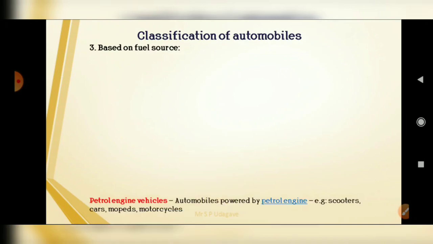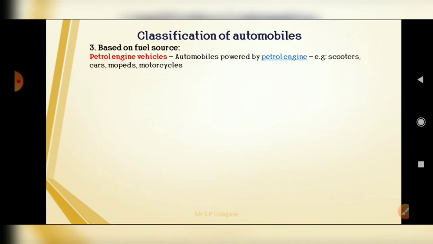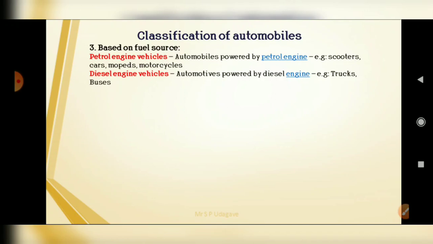So there are a number of fuel sources available. First, the basic sources, that is petrol and diesel. Petrol engine vehicles are automobiles powered by petrol engines, that is scooters, cars, mopeds and motorcycles, that is lightweight vehicles. And the diesel engine vehicles, that is CI engines, powered by the diesel engine, that is trucks and buses.